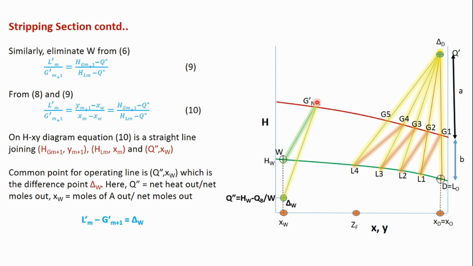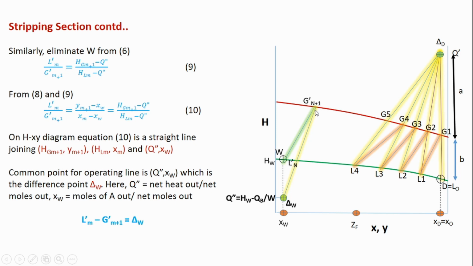So I have got the G dash n plus 1 point and I have got this common delta W point. I will join them and on this I will get the value for L dash n. So this point will be the L dash n value. This is L dash 1. So this is the operating line and this is the tie line.